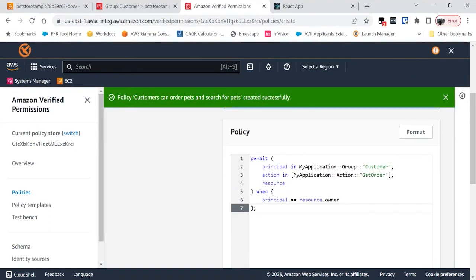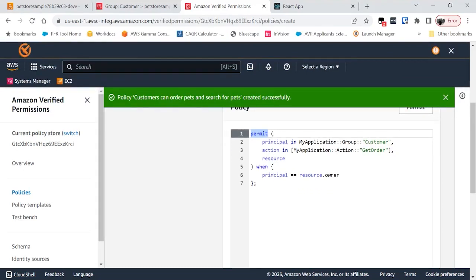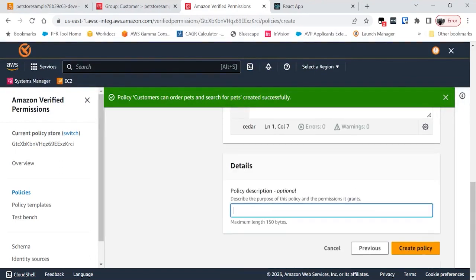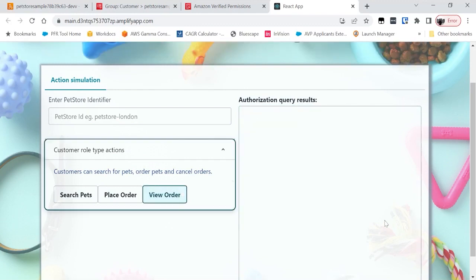Okay, so let's just run through this policy. So this policy basically says, permit any user who's a customer to take an action called get order. But now I've introduced this when clause. So this when clause allows you to specify attribute-based conditions. In this case, I've said the principal should be same as the resource owner, only then access is permitted. So let's just give this a name and say policy.